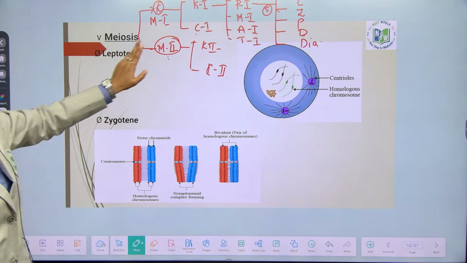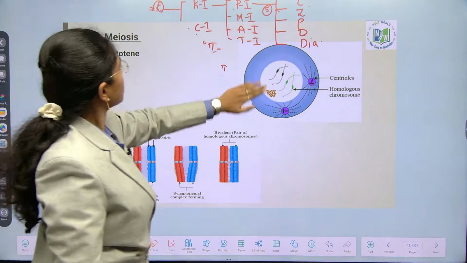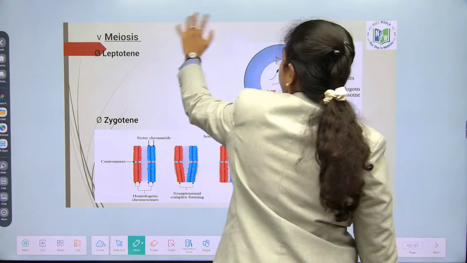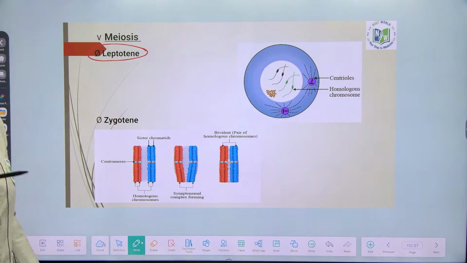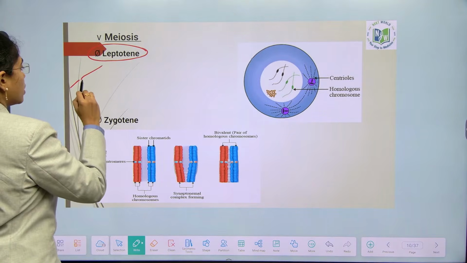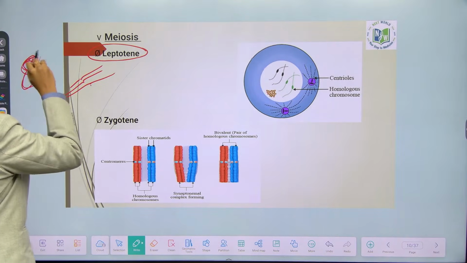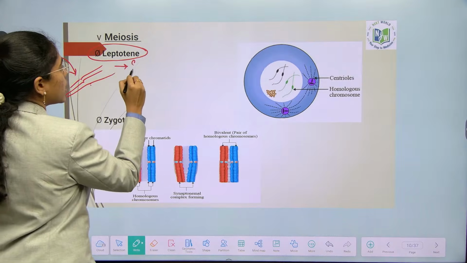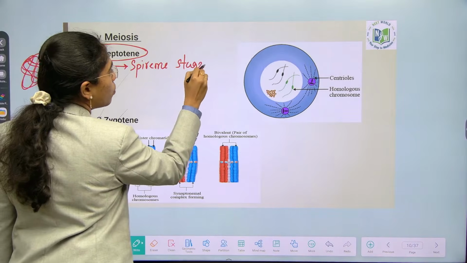Let us get started with prophase 1, leptotene. In leptotene, you can see the chromatid thread formation. Chromatin gets tangled or detangled? Detangled to chromatid threads, which gives out the spireme stage or bouquet stage.